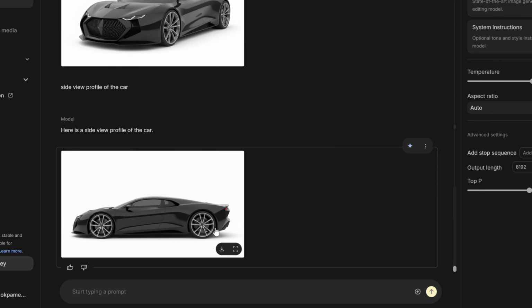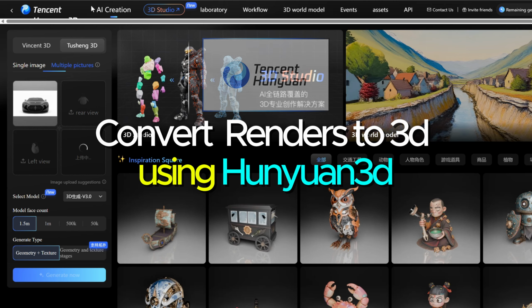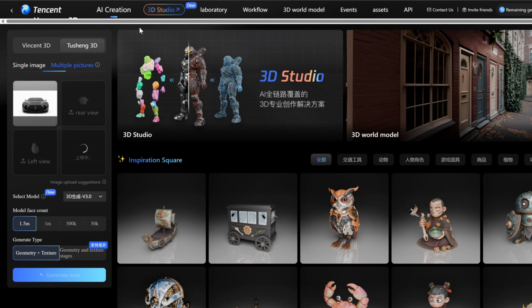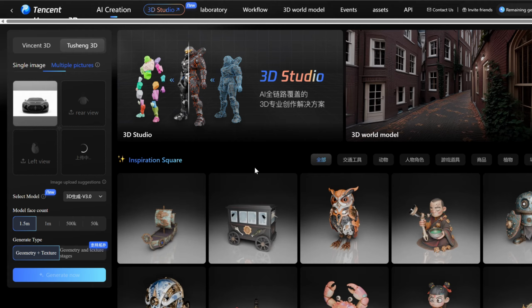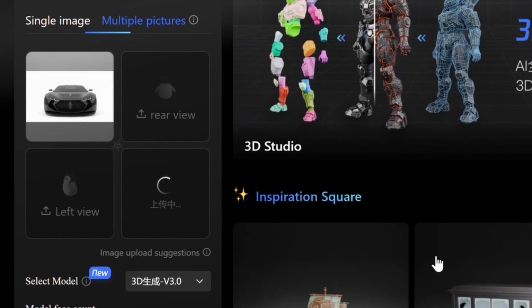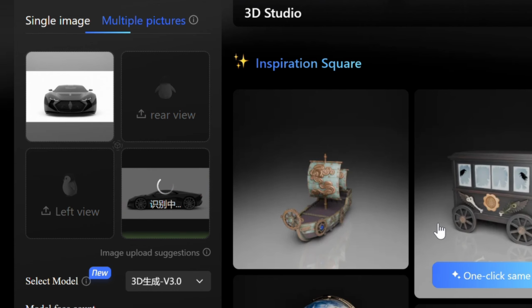This will take a few seconds. Remember to save the renders. Upload the renders from NanoBanana into Tencent's 3D Hunyuan AI. You will have to sign up first and translate to English from Chinese. Let the AI do its thing for some minutes or less.